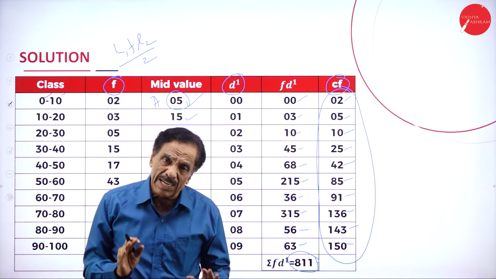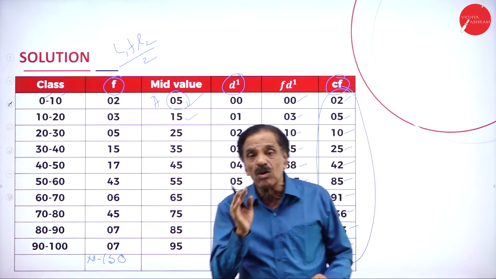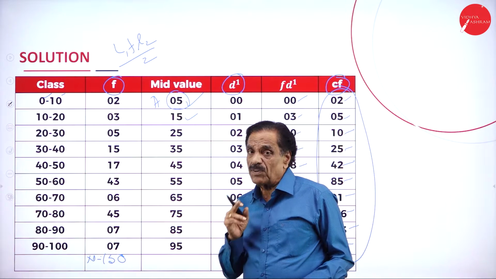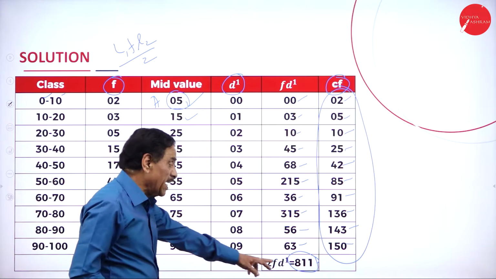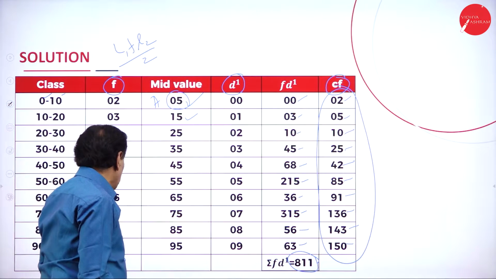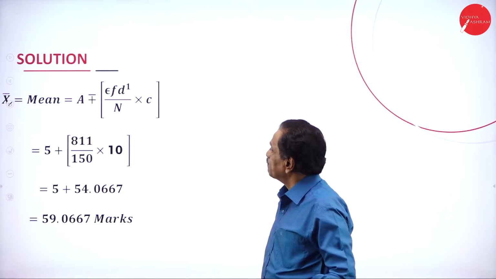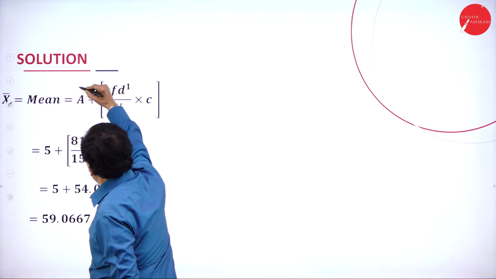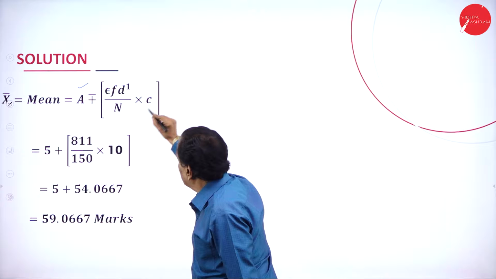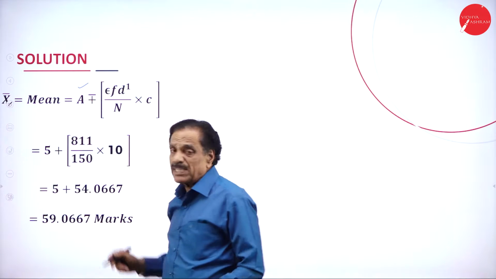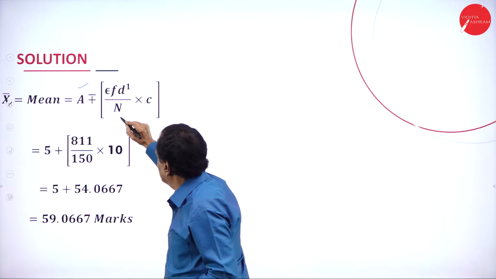Now, we are going to calculate mean, median and mode. Since it is a continuous series, what is the formula for mean? Mean is equal to A, the assumed mean, plus sigma fd' divided by the number of frequencies n, into the class interval, which is 10. I will show how to apply the formula. Mean is equal to A plus or minus sigma fd' divided by n into C. Why plus or minus? Sigma fd' may be plus or minus.